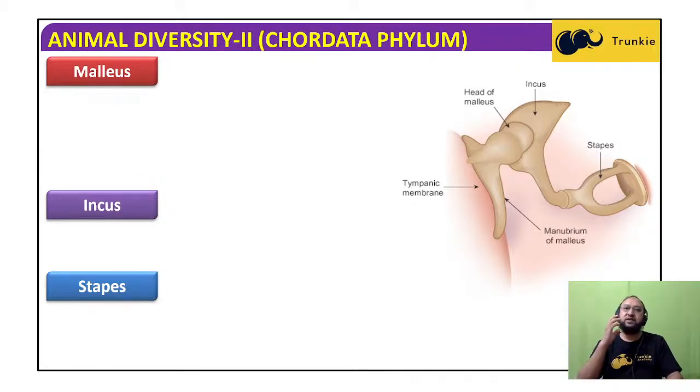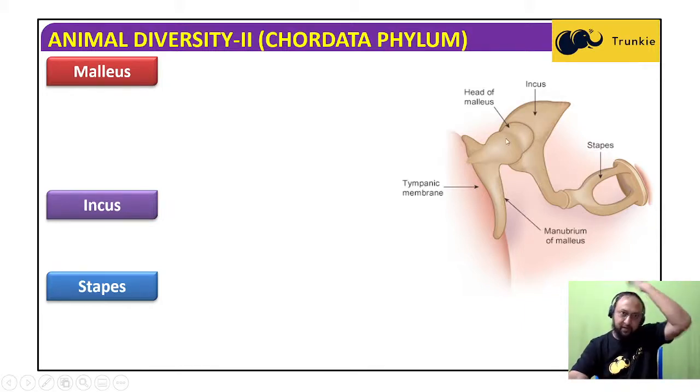The first is the malleus, which receives the vibration on the tympanic membrane. The vibration goes to the malleus, then the malleus will vibrate the incus, and the incus will vibrate the stapes. And the sensation of this vibration will be moved to the inner ear and then to the brain.